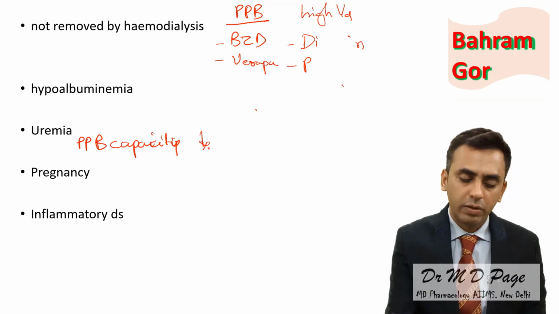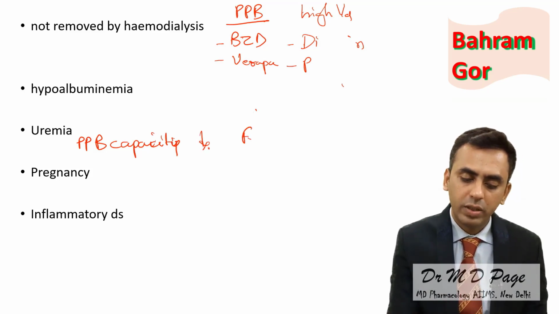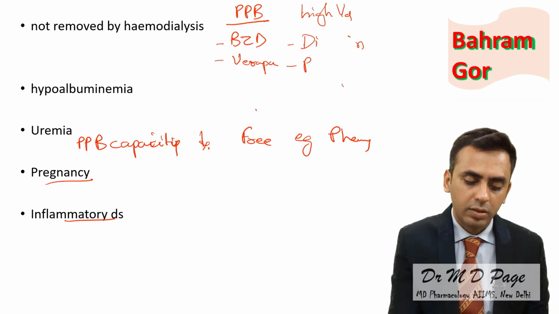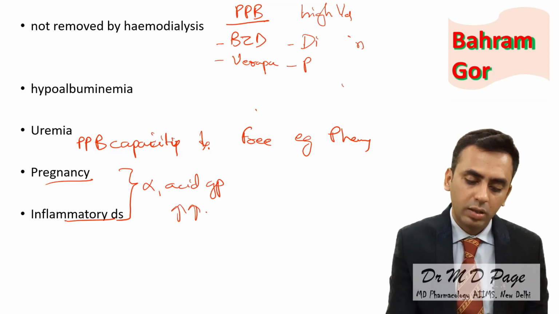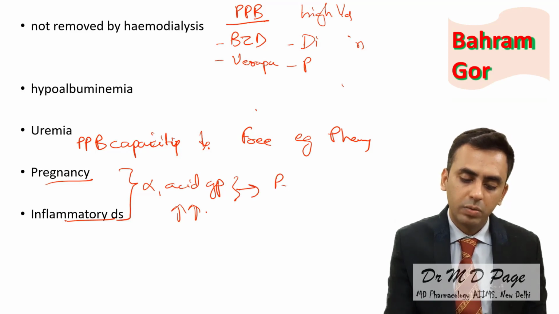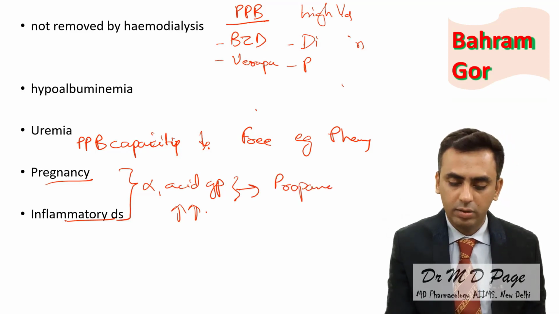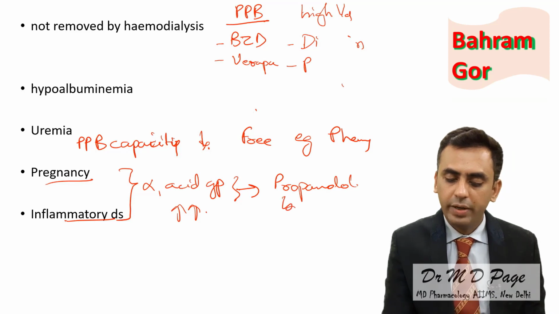If the drug does not bind to plasma protein, free drug will increase. Again, the example is phenytoin. In pregnancy and inflammatory disease, alpha 1 acid glycoprotein is an acute phase reactant, so it is increased. If this is increased, example is propranolol binding is increased.